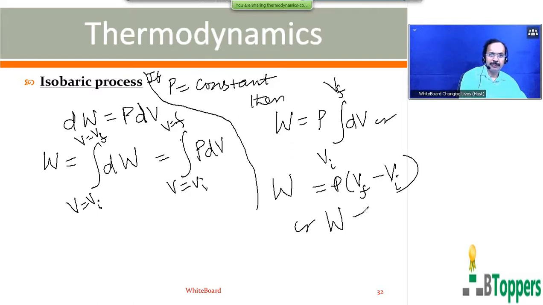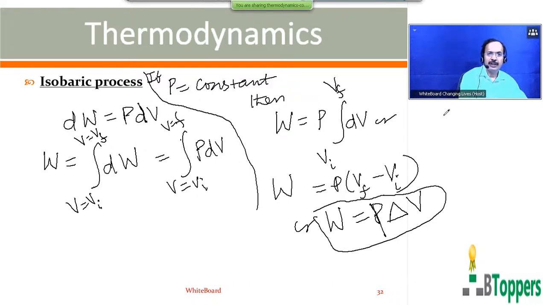So W equal to P delta V, where delta V equal to Vf minus Vi is the change in the volume of the gas.